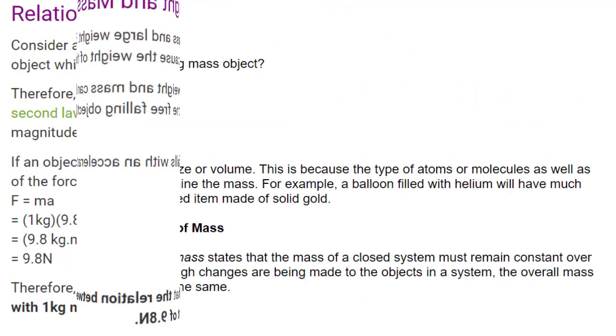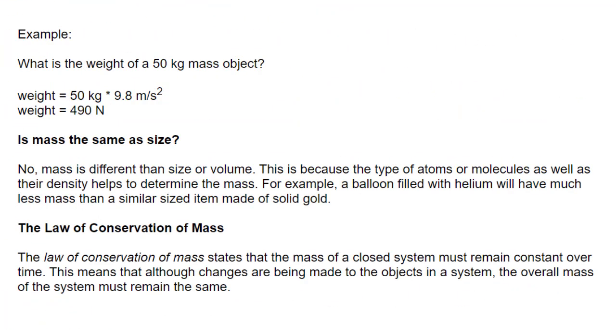Example: what is the weight of a 50 kilogram mass object? Weight = 50 kg × 9.8 m/s². Weight = 490 N. Is mass the same as size? No, mass is different than size or volume. This is because the type of atoms or molecules, as well as their density, helps to determine the mass.